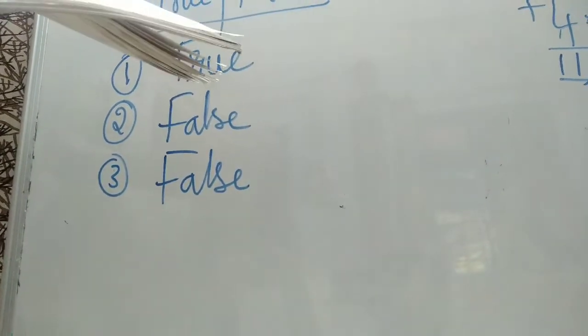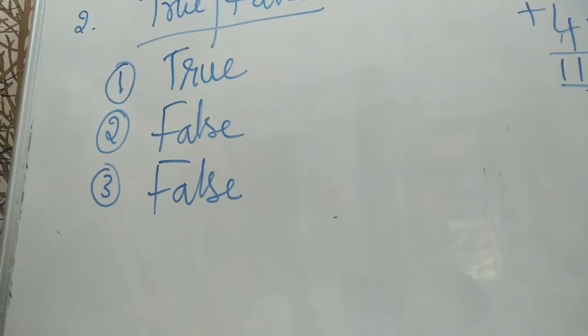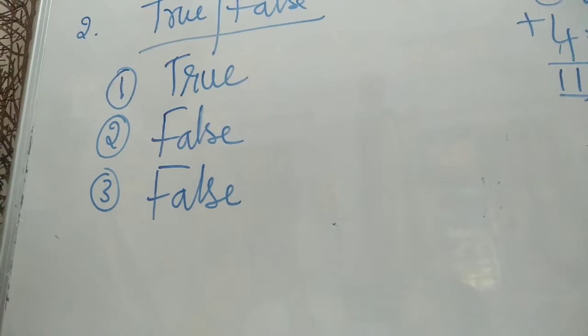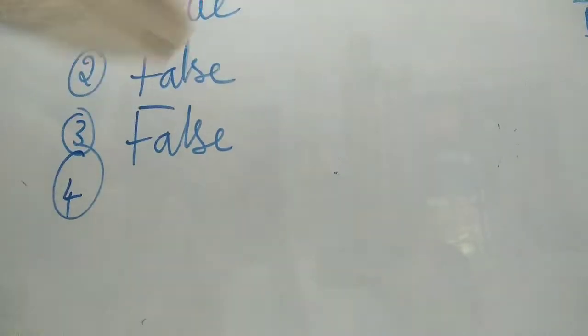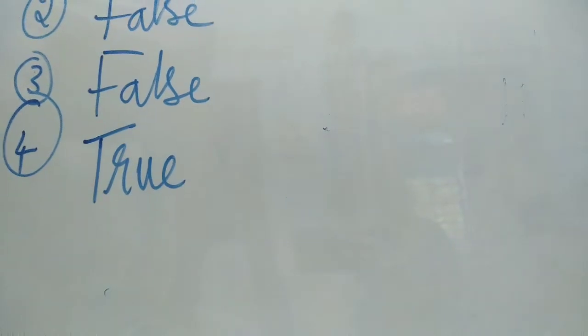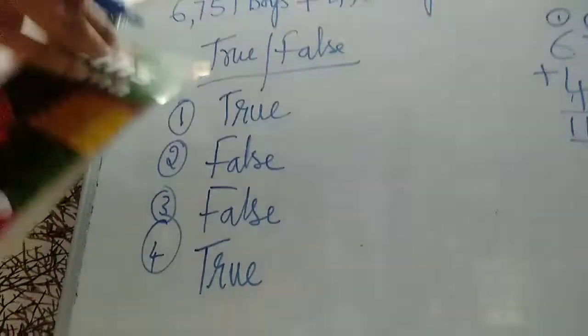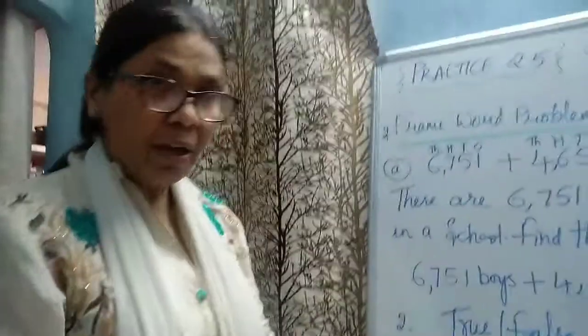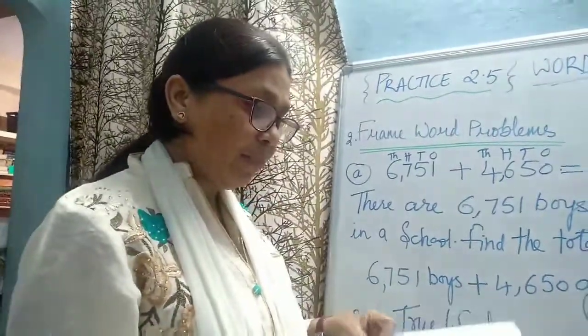We can change the grouping of 3 while calculating. Three numbers, A plus B plus C. A plus (B plus C) can be changed into (A plus B) plus C. Okay? That is true. Yes, we can change. Okay, children, you write and complete this page number 40 and 41 and send me for checking. So, we have completed our addition and some problems are there. We will solve this. Okay.